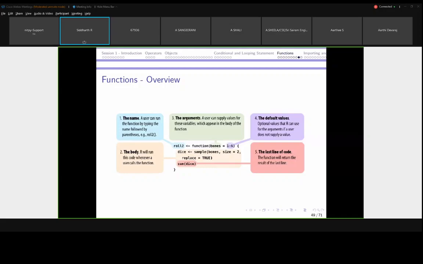If you are not providing a return statement, it will show you an error in C, but here there is no problem in R. There is no need to provide any specific return statement. The last line of the code will be considered as the return result of the function. Okay, so we will see with the code.